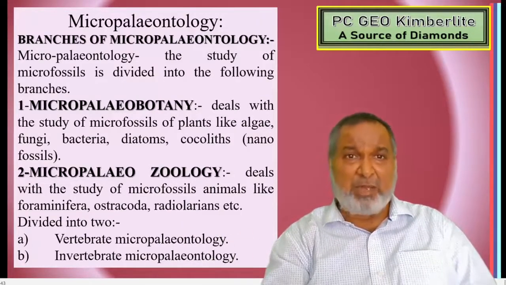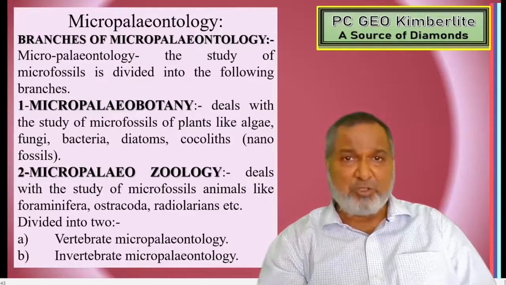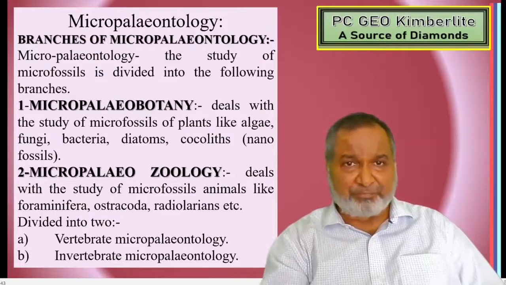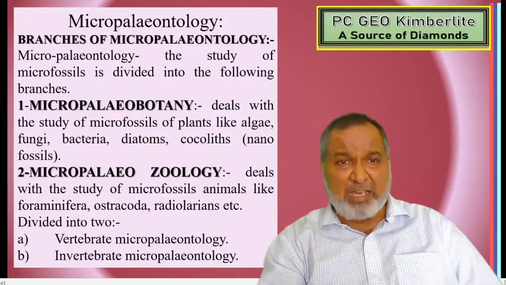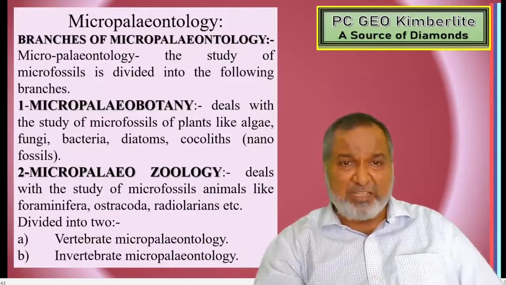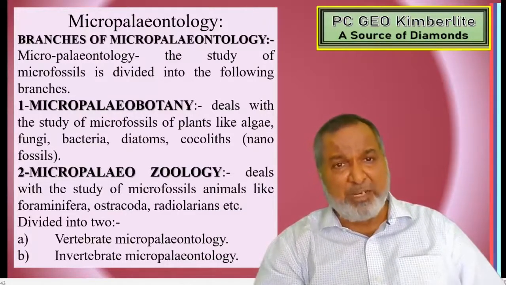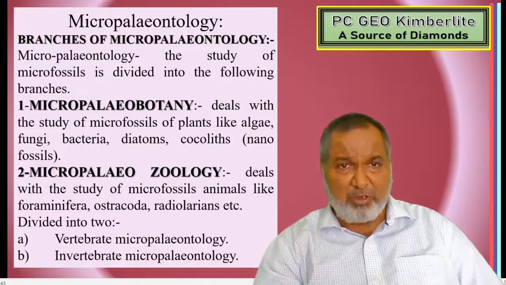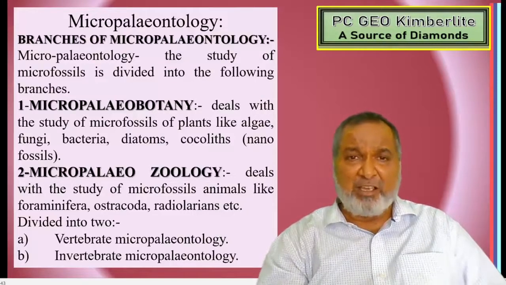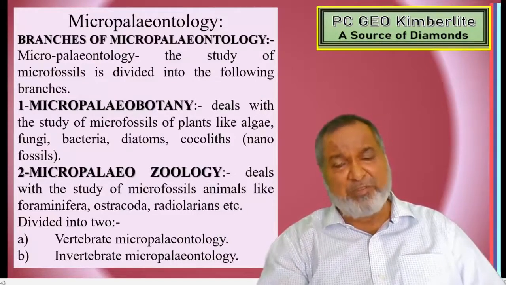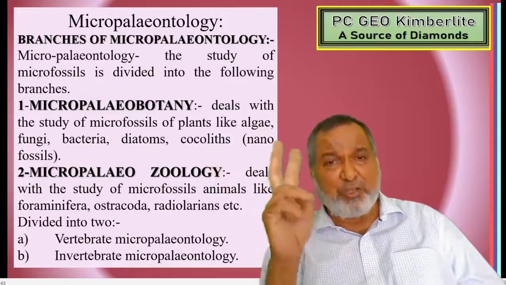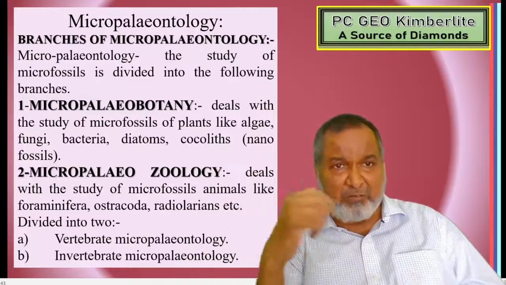The first branch, micropaleozoology, deals with micro animals like foraminifera, ostracods and radiolarians, and is divided again into vertebrates and invertebrates.